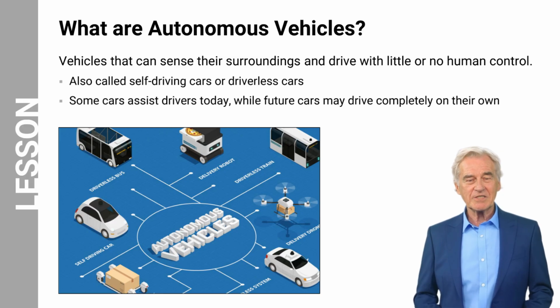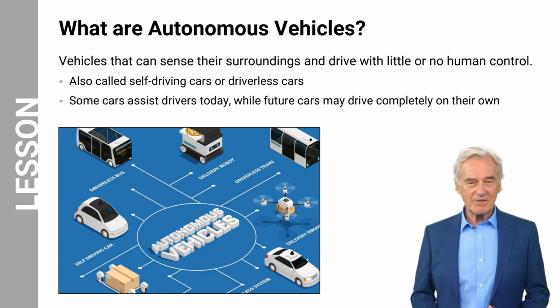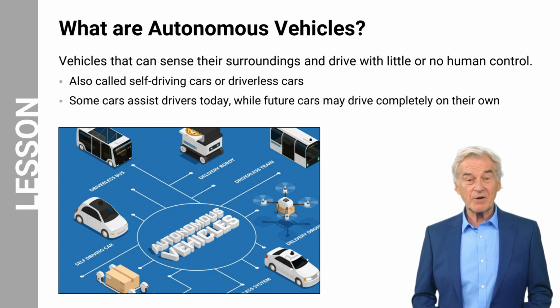They use sensors, computers, and advanced software to understand what is happening around them and decide how to move safely on the road. Instead of relying completely on a human driver, the vehicle can detect traffic, pedestrians, and road signs on its own. Some modern cars already include features that help drivers, while future vehicles may be able to handle the entire driving task.